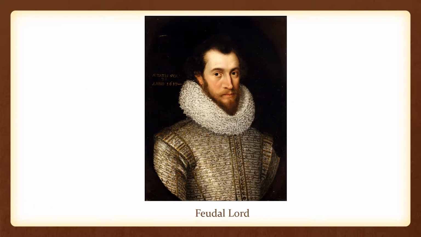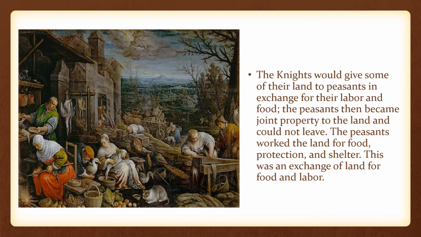Noblemen kept some of the land for themselves and divided the rest of the land among knights whom they chose for protection. The knights were given land under the condition that they were loyal to the noblemen, known as lords, and they would fight in battles when they were needed. This was an example of an exchange of land for labor in the form of protection and military service.